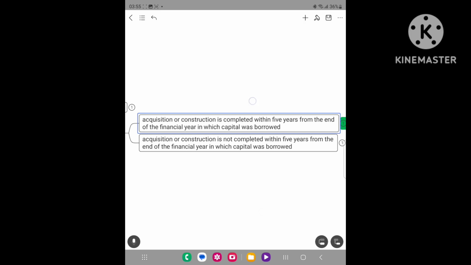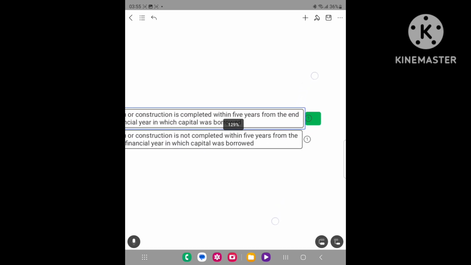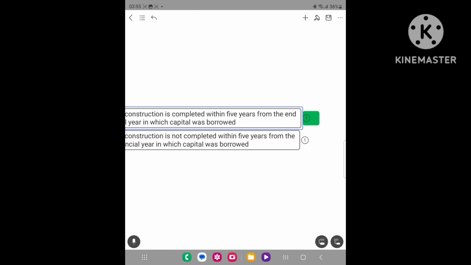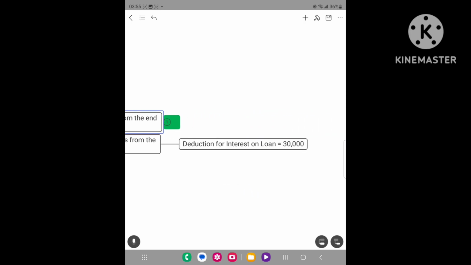But if the property is acquired after 1/4/1999, but such acquisition or construction is not completed within 5 years from the end of the financial year in which the capital was borrowed, then the interest on loan allowed as deduction is up to rupees 30,000.